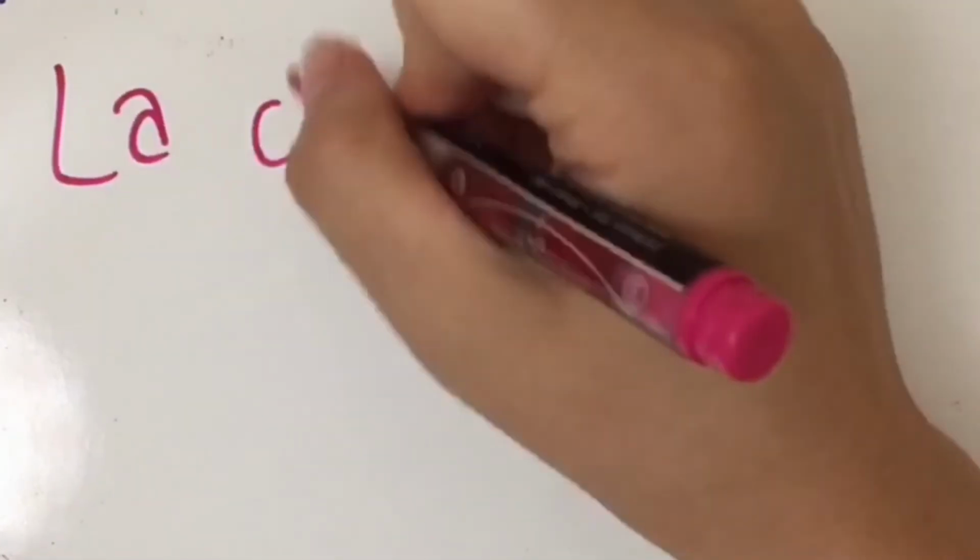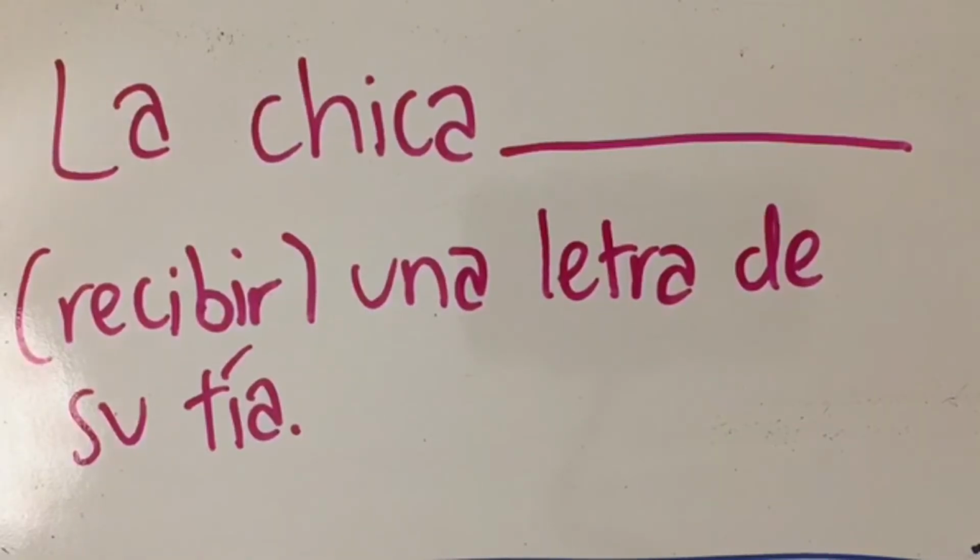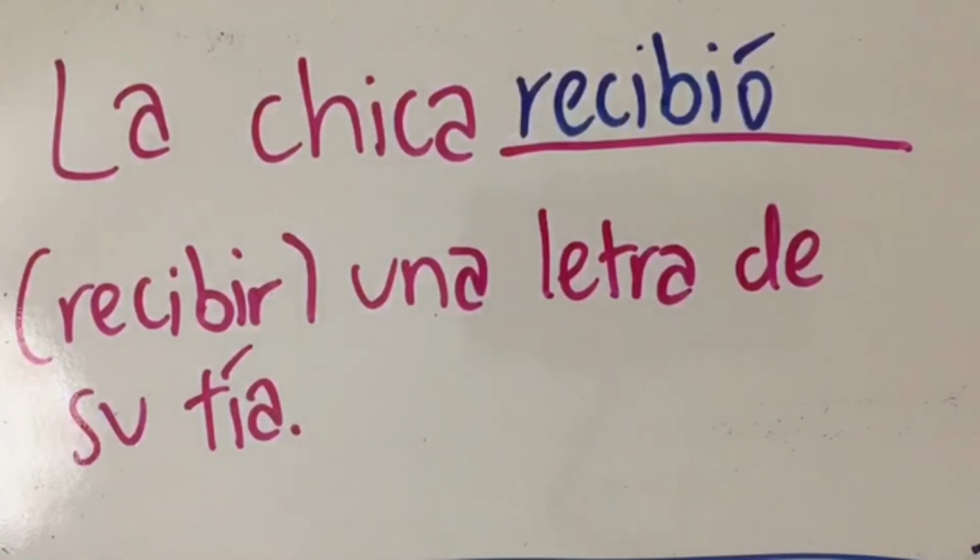Número 3. La chica blank una letra de su tía. Now, in this sentence, they don't specify the time frame of the action. They don't tell you when the girl received the letter. And that's okay. All we need to know is that she received it and it's over and it's a completed action, right? So this sentence is in the preterite, so la respuesta es recibió.